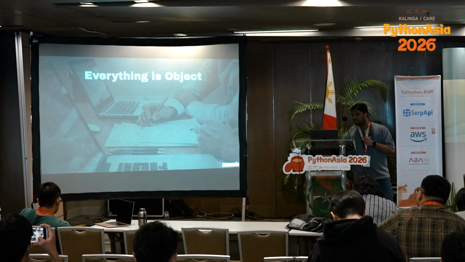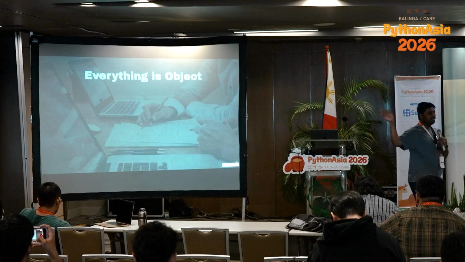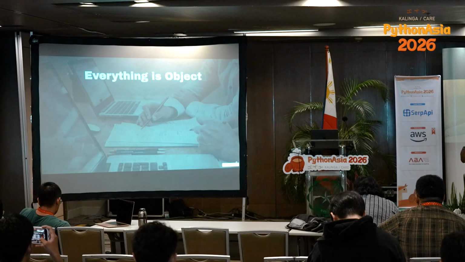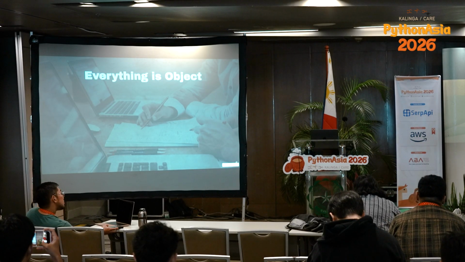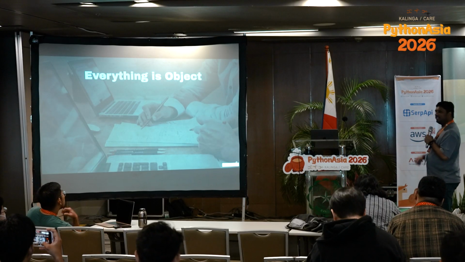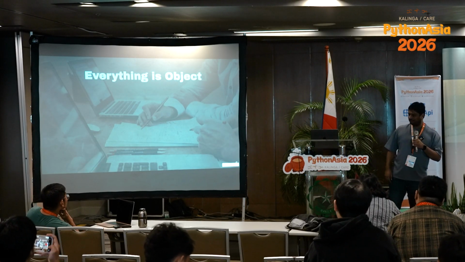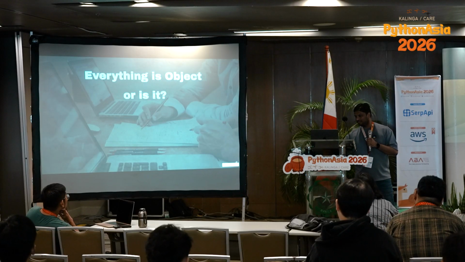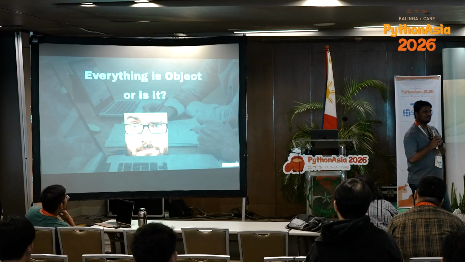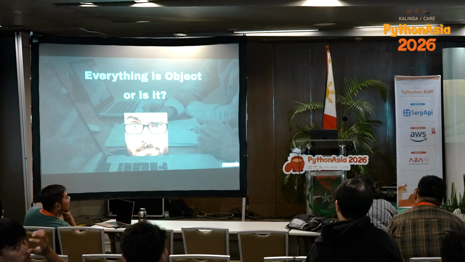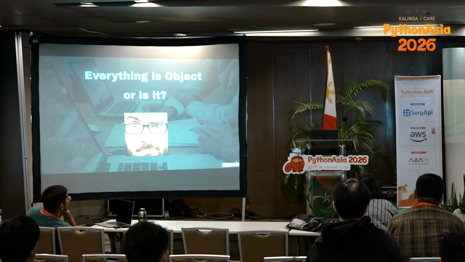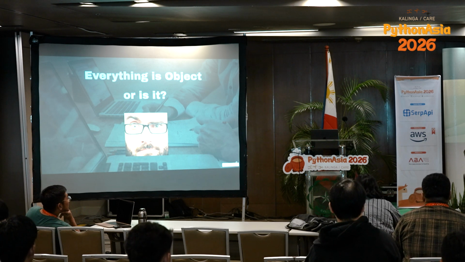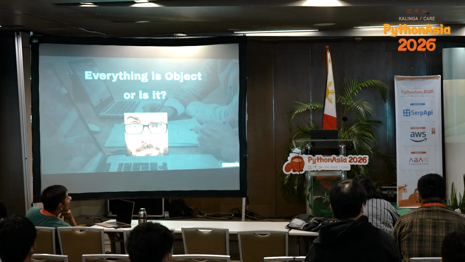Okay, now moving on. We have all heard this line, everything is an object in Python. Has anyone not heard this line? Everyone has heard it, right? Okay. What does it really mean? What does it mean everything is an object? So is everything an object in Python, really? Okay, so let me break it down. Yes, everything is an object in Python, absolutely true.